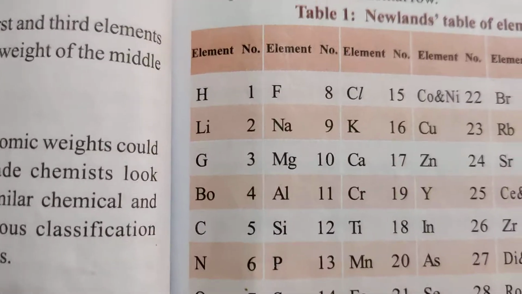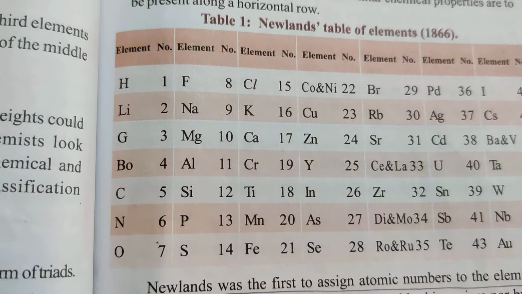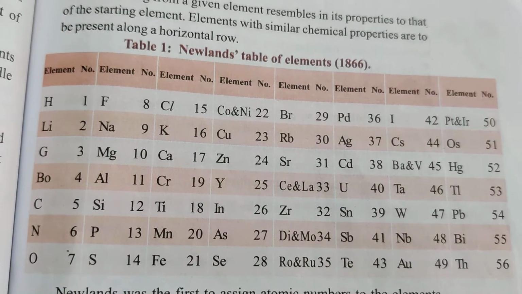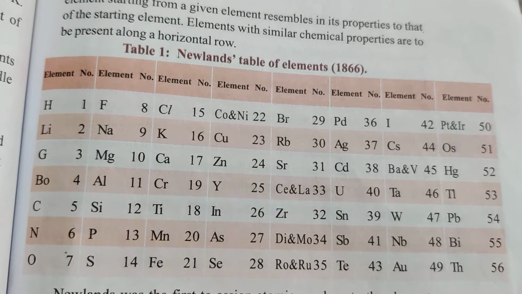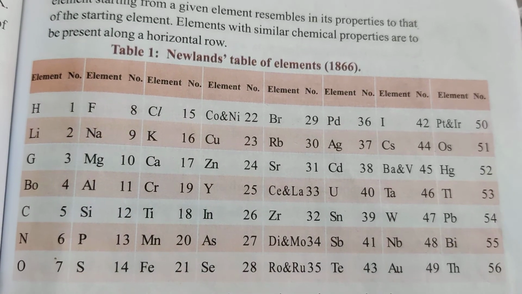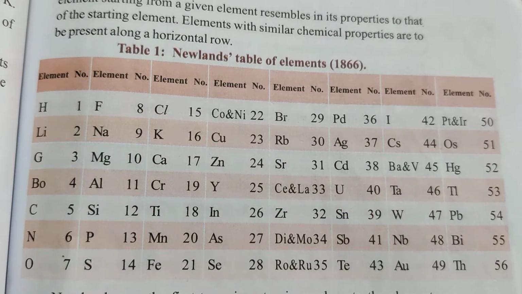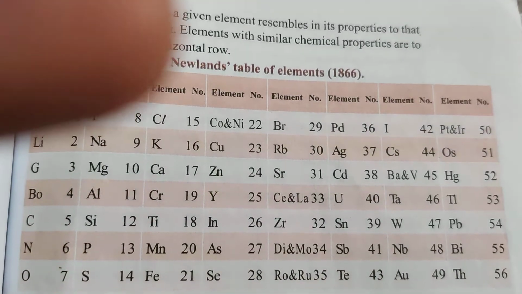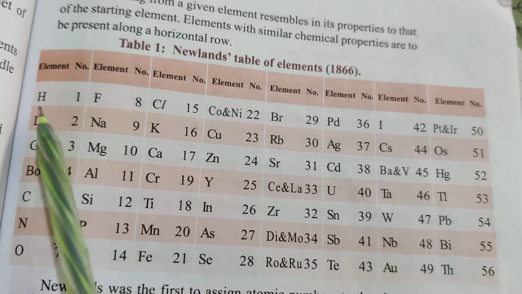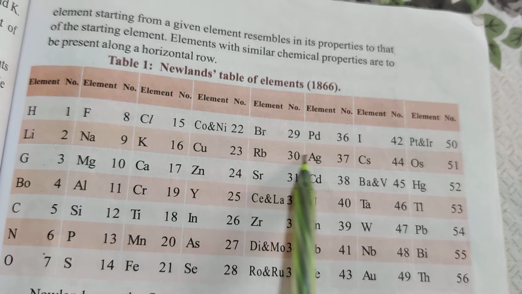Here you see this table. This is Newlands' table of elements. In this table, at that time, he had only 56 elements. He arranged the classification like this, and out of these 56 elements, this is one group, and lithium, sodium, potassium is another group.